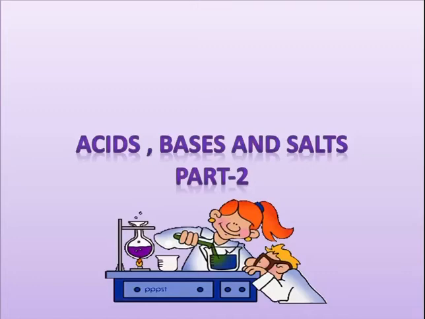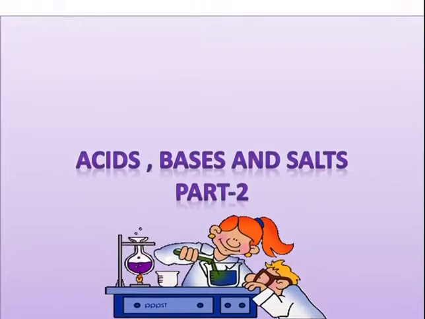As we had already studied the introduction of acids, bases, and salts, I think each and everyone knows what acids, bases, and salts are. So now we will study in detail the types of acids, properties, how acids react, and everything. Okay, so in this segment I'll be sharing about acids.